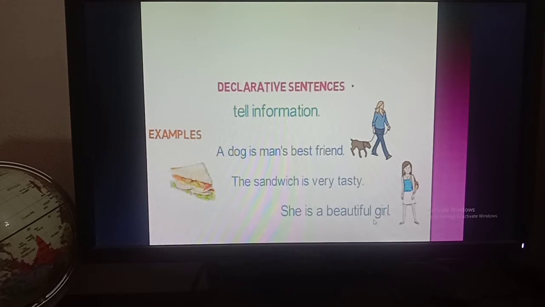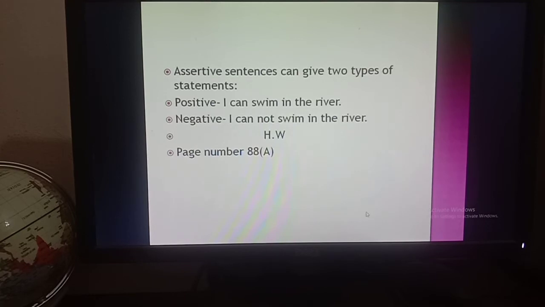So you can see that an assertive sentence gives us two types of information, positive information and also negative information. So both are for assertive sentences.